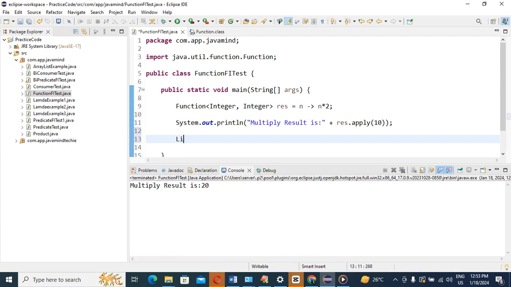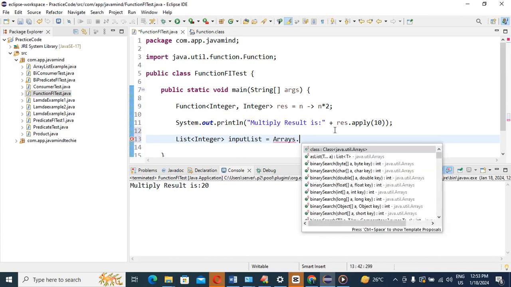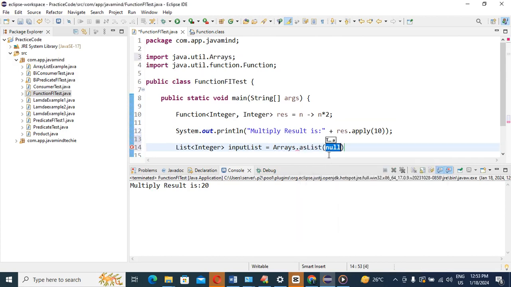So what I can do is create a list of integer, and suppose this is your input list. You know very well how to create a list of elements: Arrays.asList, then you provide the elements.